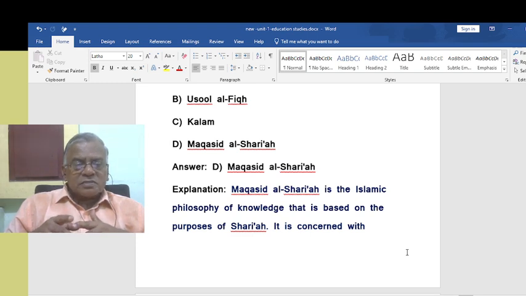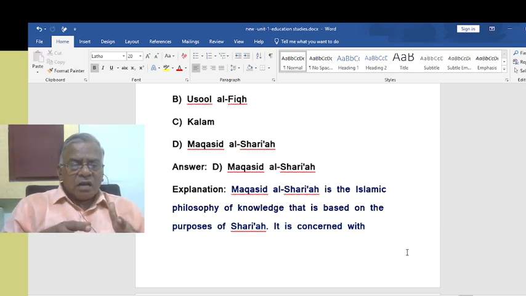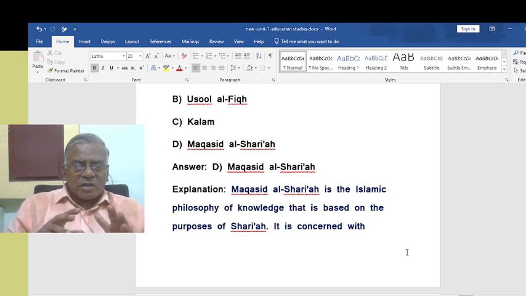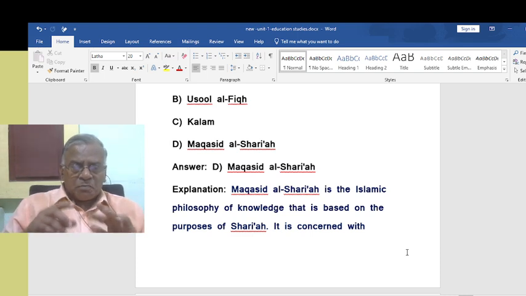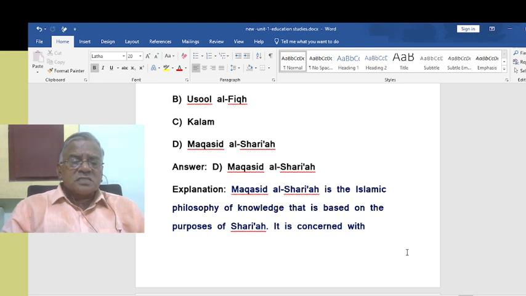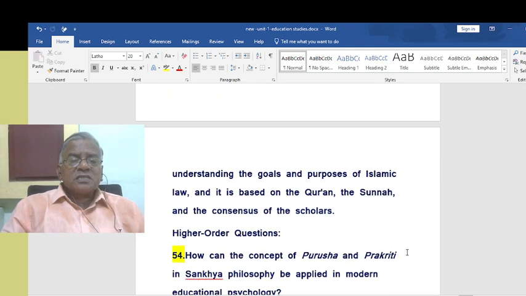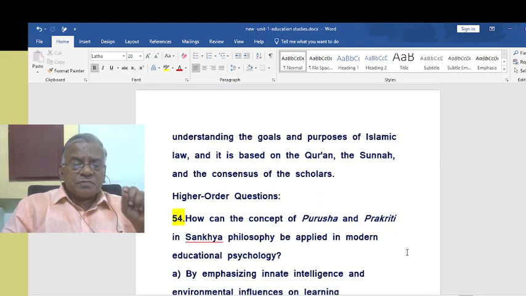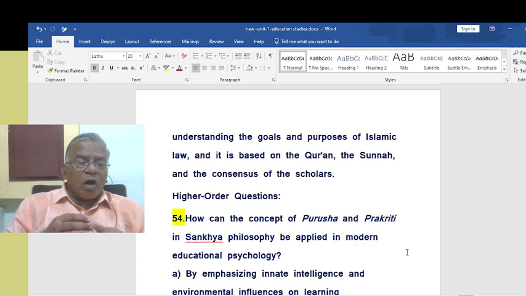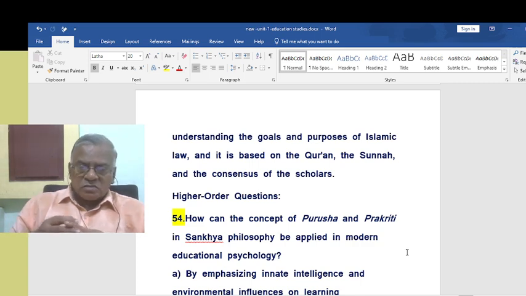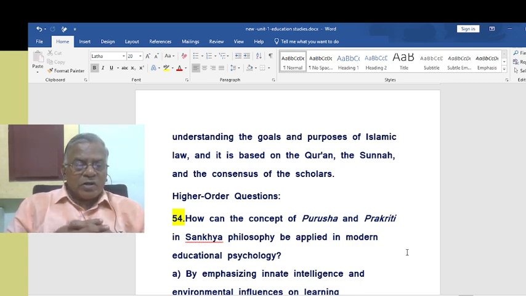So Maqasid al-Sharia talks about that. It is the Islamic philosophy of knowledge that is based on the purposes of Sharia. It is concerned with understanding the goals and purposes of Islamic law, and it is based on the Quran, the Sunnah, and the consensus of the scholars. Right. So I hope you understood this.